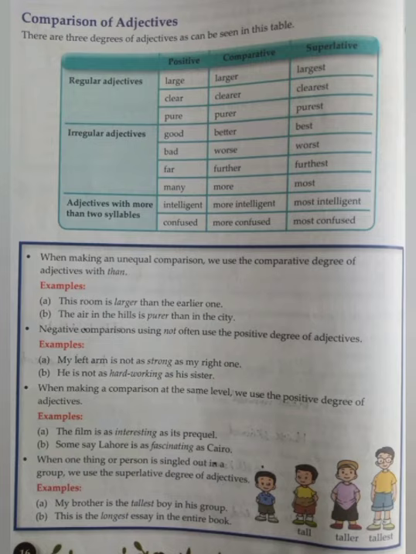Apart from regular adjectives, if we see the irregular adjectives, in this we have positive degree good, the comparative degree will be better, and the superlative degree will be best. Adjectives with more than 2 syllables: the positive degree is intelligent, the comparative degree is more intelligent, and the superlative degree is most intelligent. It means more intelligent and most intelligent are compound words that have 2 syllables.